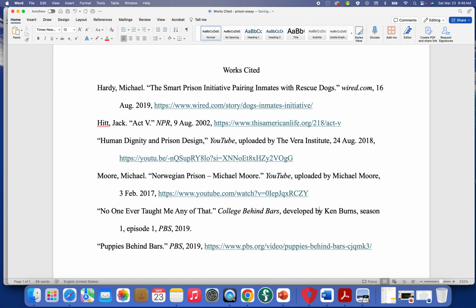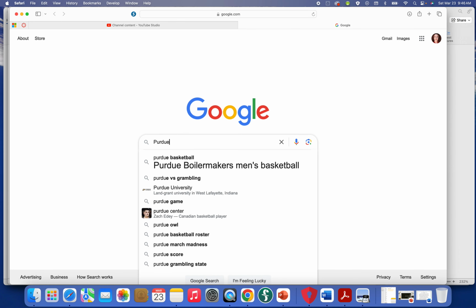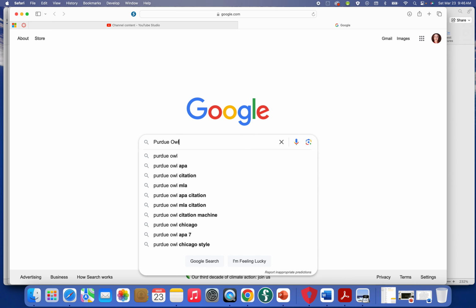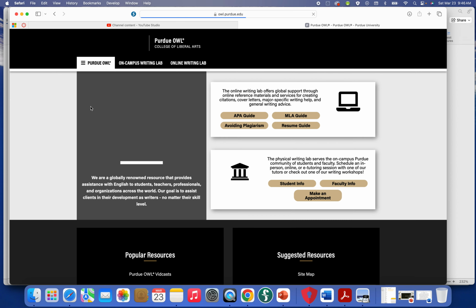So I definitely suggest that you use it, and then just take out anything that you're not using and add in what you are using. Also, when you're looking for citations, you're welcome to use EasyBib or anything like that, but make sure that it looks like this. There shouldn't be any all capitalized things or anything like that. You can use things to help you out, but just make sure that they're correct. Another thing that you can use as a reference is Purdue OWL. Purdue OWL is a very famous place to look for MLA citing.